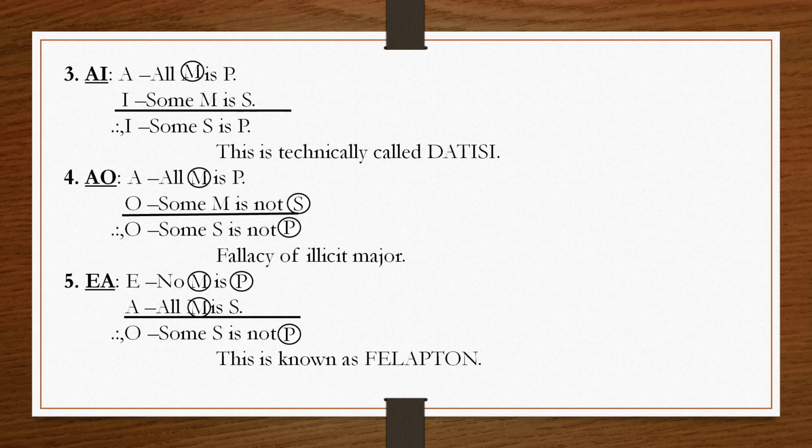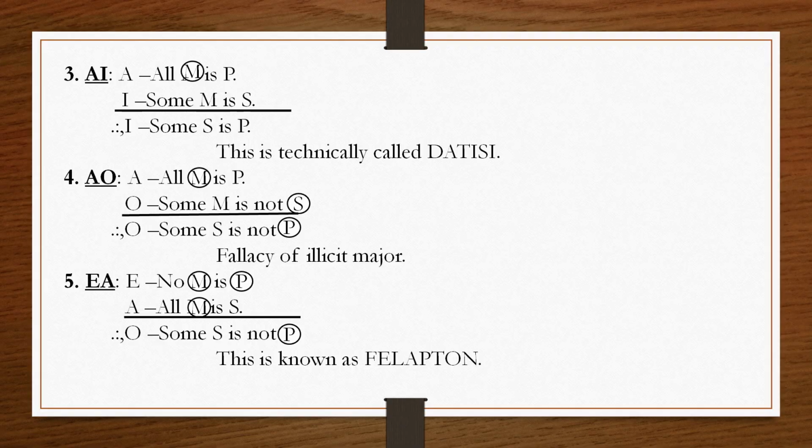Now we will discuss the next mode, that is your AI. Here both are affirmative, so the conclusion will be affirmative, and one premise is particular, so the conclusion also is particular. I does not distribute any term. So we see whether only the middle term is distributed or not. The middle term is distributed here. So this is a valid mode and this is known as Datisi.